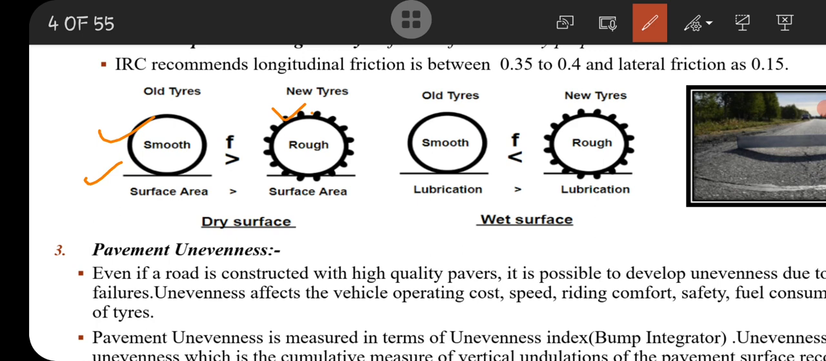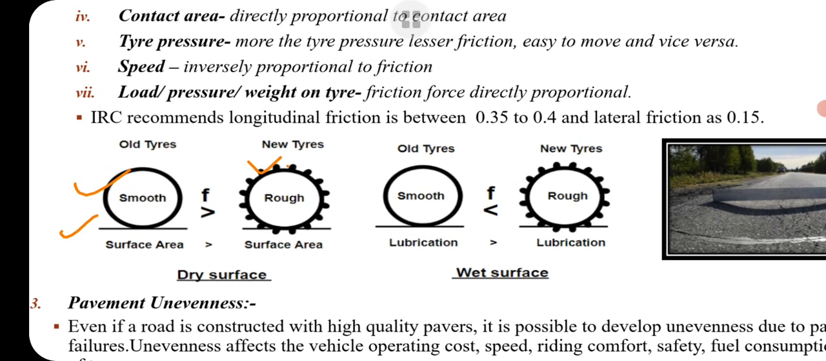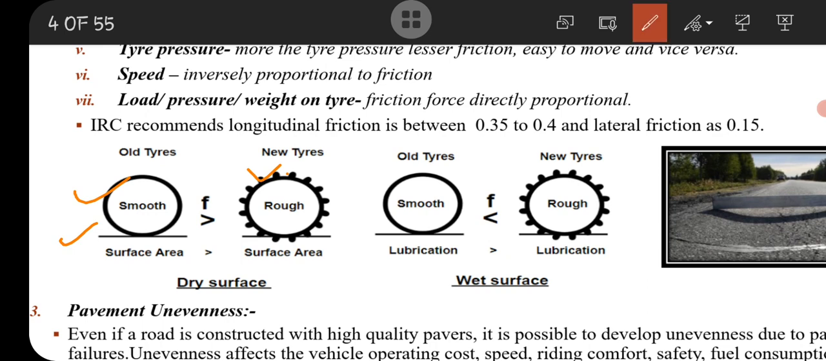That's why friction is more in the old tire. But in case of a wet surface, the lubrication is more on the smooth tire, that's the old tire. That's why friction is more on the new tire. So friction is given by IRC, that is, longitudinal friction is between 0.35 to 0.4 and lateral friction is 0.15.